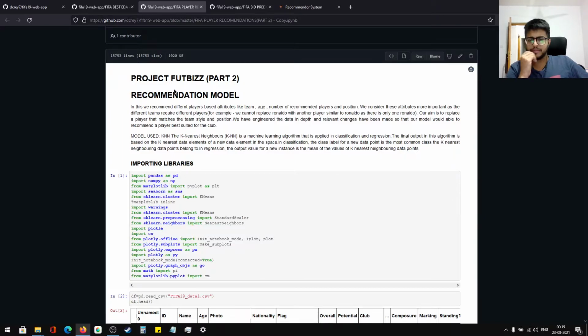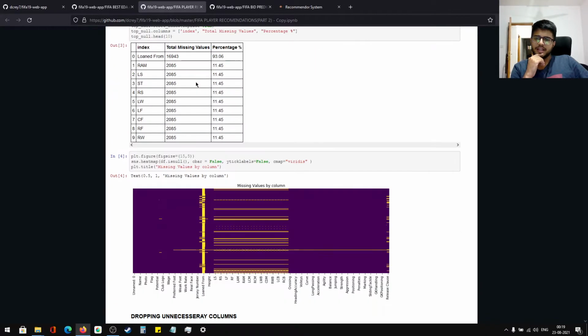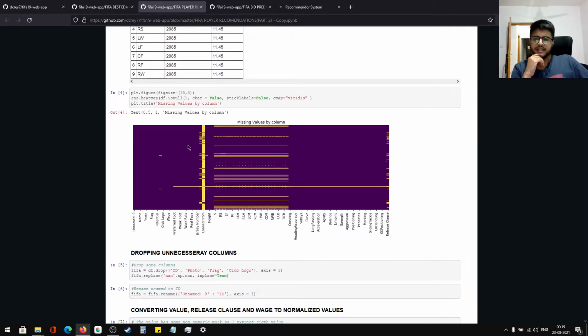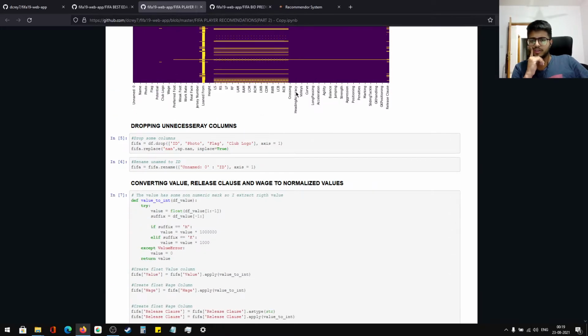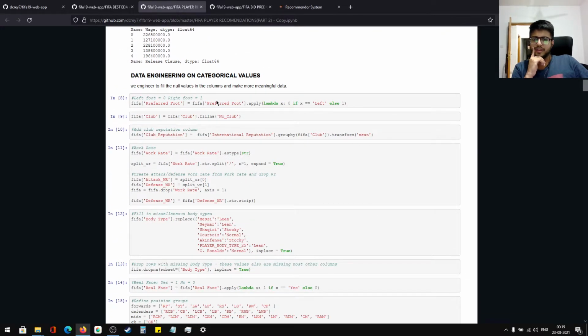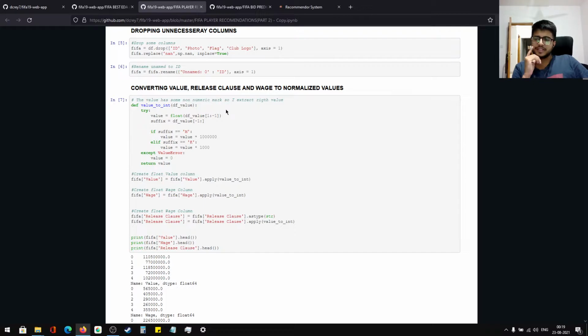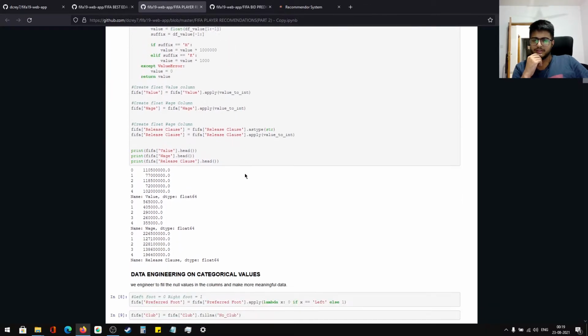Then comes the recommendation model. In the recommendation model, we can see I've done a lot of data engineering. I looked at the missing value columns. Then I drop all of them. I actually replace them, I'm sorry, I replace them with the mean value or the median value.